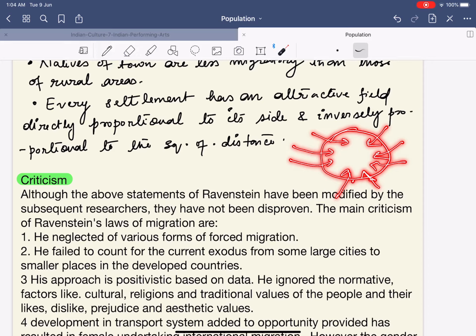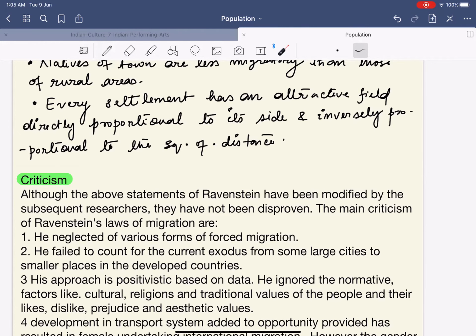But again, what happens is that distance matters. It says that migration would be more in compared to the size of the city, but it would be less when compared to the distance of the city, like we had studied in the first point. Greater the distance, lesser would be that of the migration.